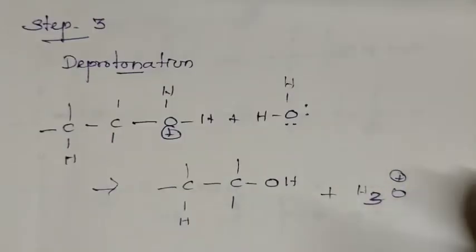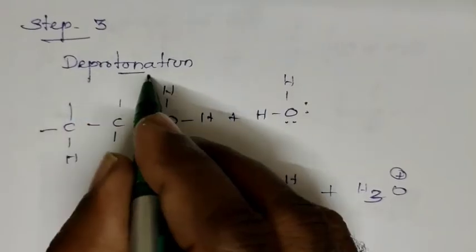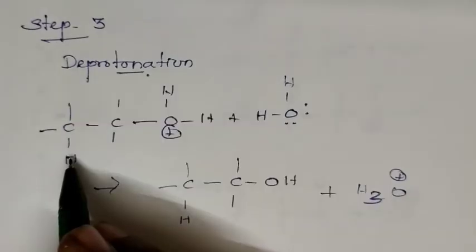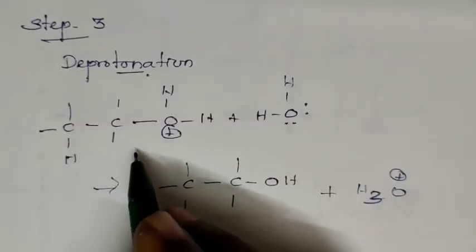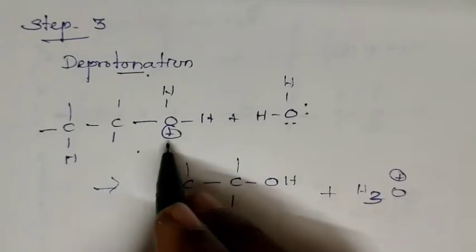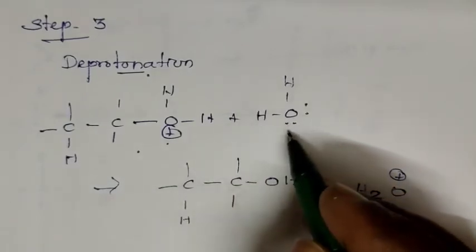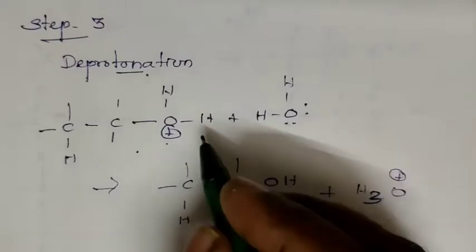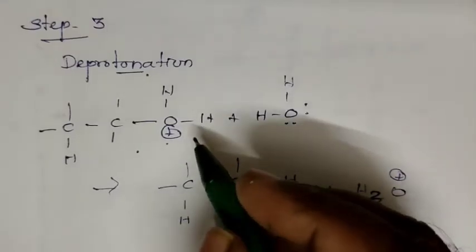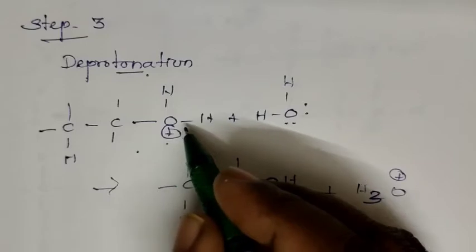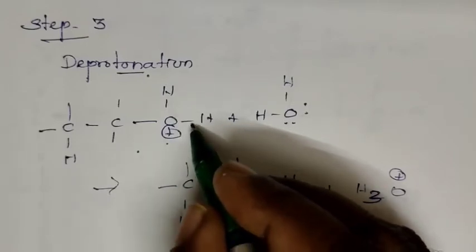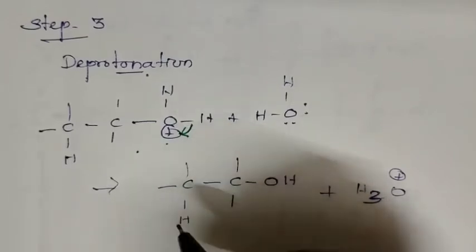The third step is the last step. That step is called deprotonation. From the second step, we got the nucleophilic addition product. This product now reacts with another water molecule. That is just the reverse of the first step. To solve the positive charge of the oxygen atom, this bond pair of electrons is given to oxygen.